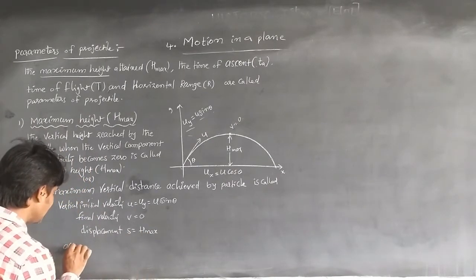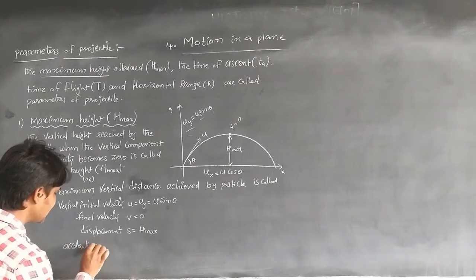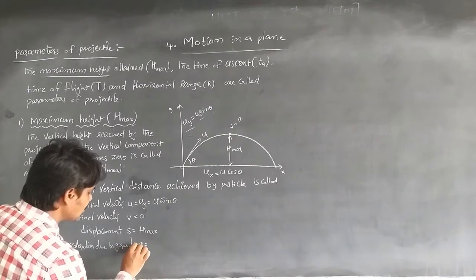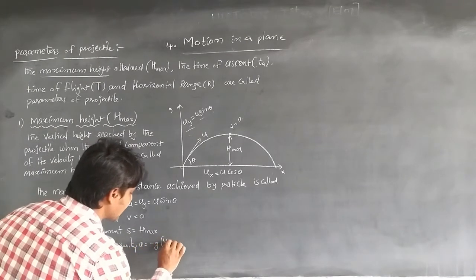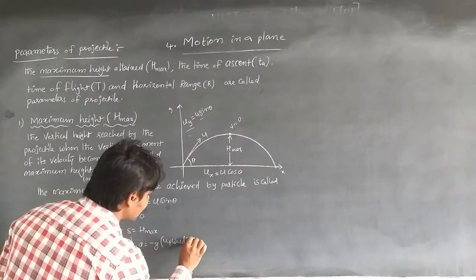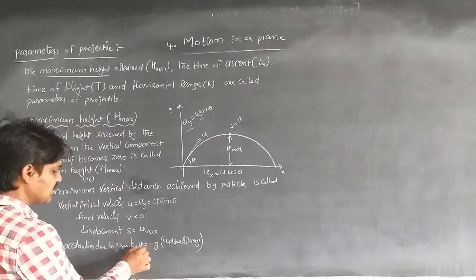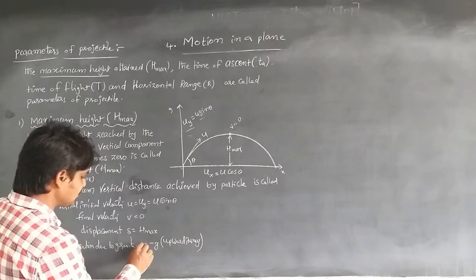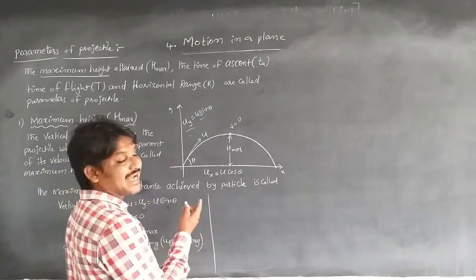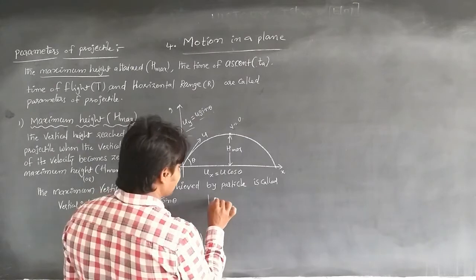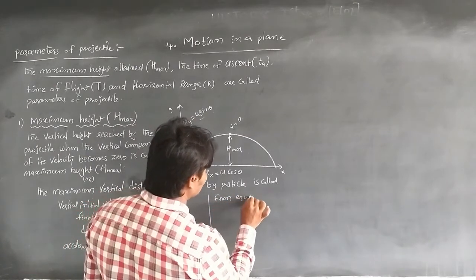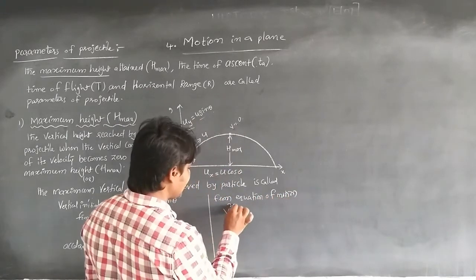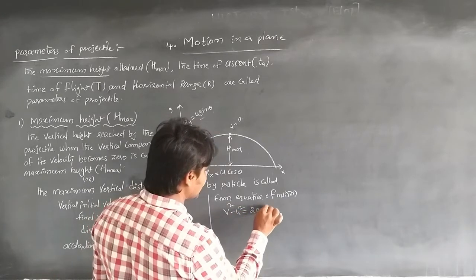And the acceleration due to gravity, a is equal to minus g because of the upward journey. Here we have the values for u, v, a, and s. So from the third kinematic equation of motion, that is v square minus u square is equal to 2as.